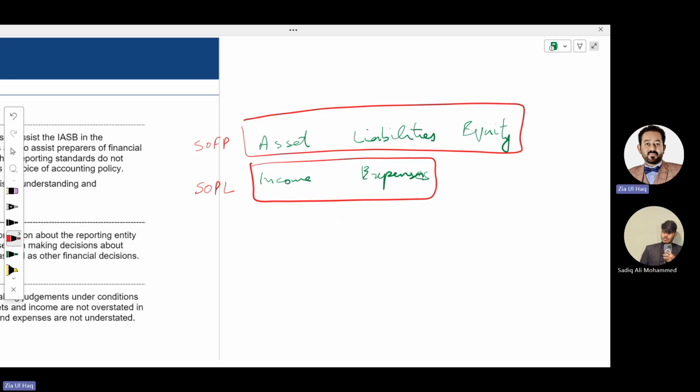We will never record assets, equity, or liabilities in the profit and loss account. In a similar manner, we will never record income and expenditure in the statement of financial position.